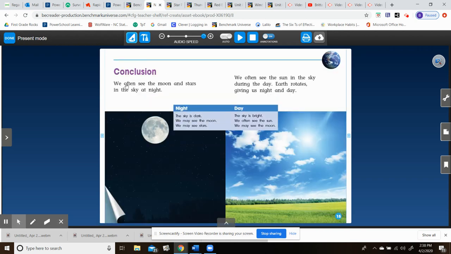In the conclusion, we often see the moon and the stars in the sky at night. We often see the sun in the sky during the day. Earth rotates, giving us night and day. Night. The sky is dark. We may see the moon and we may see the stars. Daytime. The sky is bright. We often see the sun. We may see the moon.